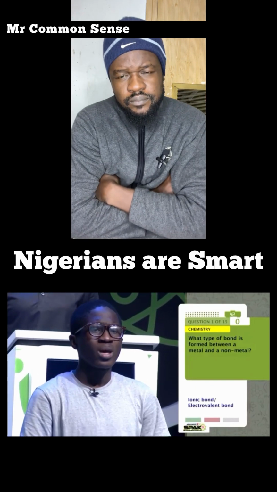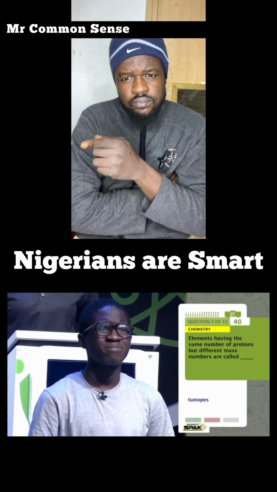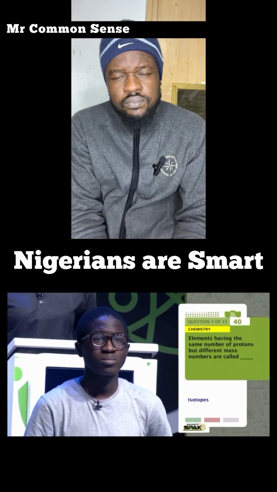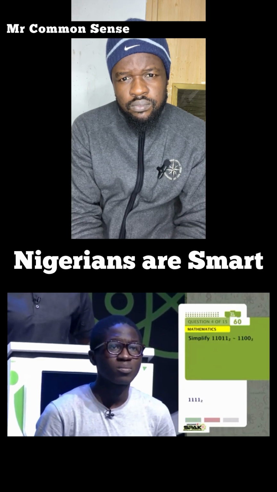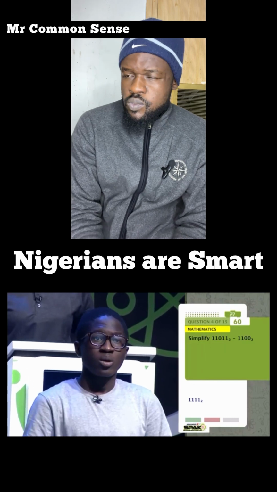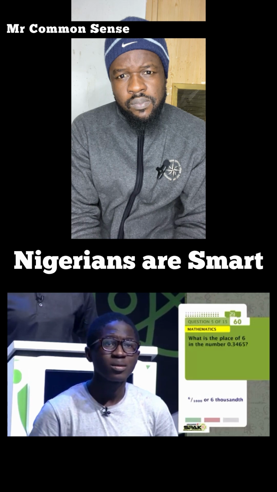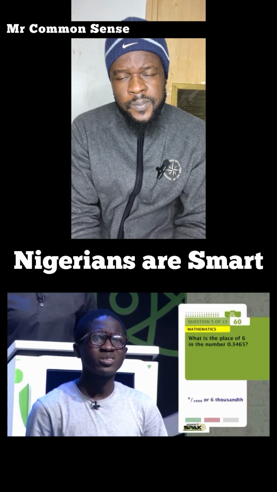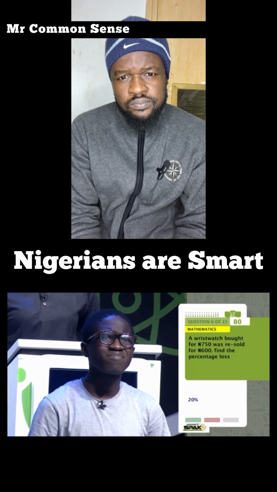What type of bond is formed between... Ionic. The degree of randomness or Entropy. Elements having the same number of protons but different mass numbers are called... Isotopes. Simplify 11011 base 2 minus 1100 base 2. Skip. What is the place of 6 in the number 0... Thousands. A wristwatch bought for 750 naira was resold for 20%.